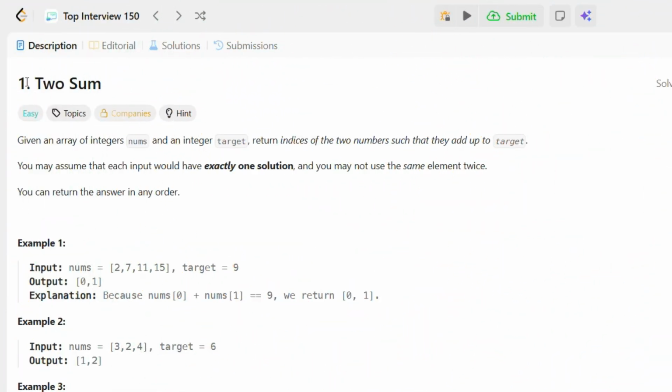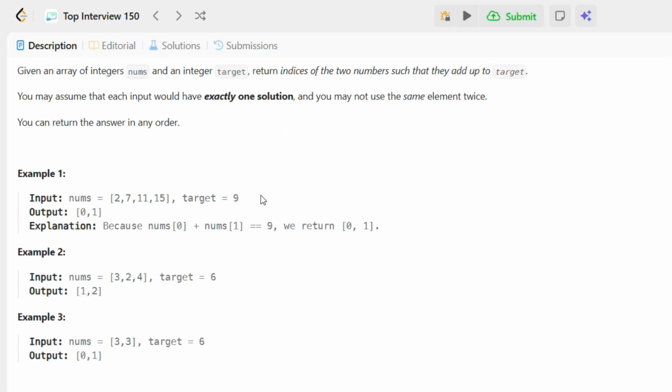Now we can read the problem. This is LeetCode 1, Two Sum. Given an array of integers nums and an integer target, return the indices of any 2 numbers such that they add up to the target. Assume exactly one solution.